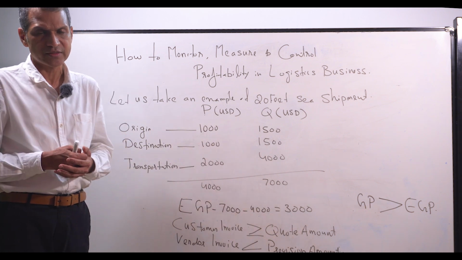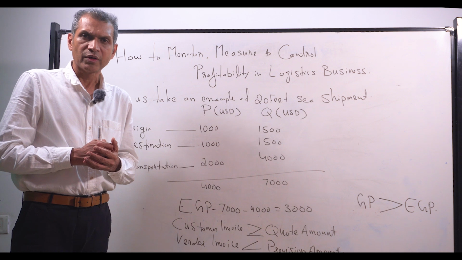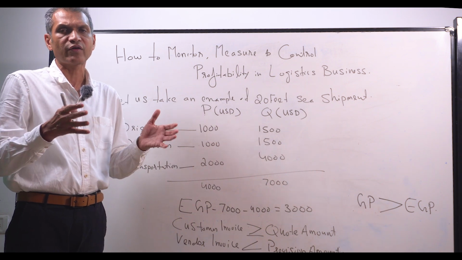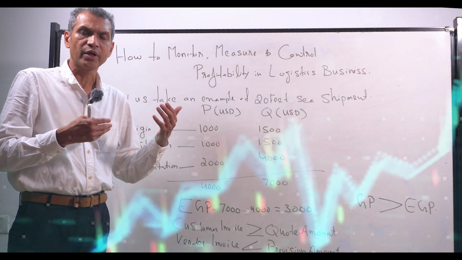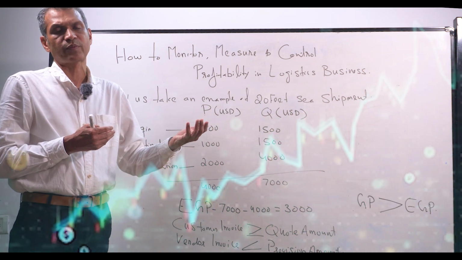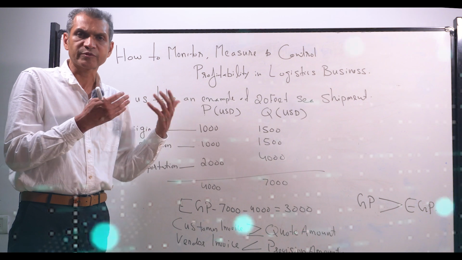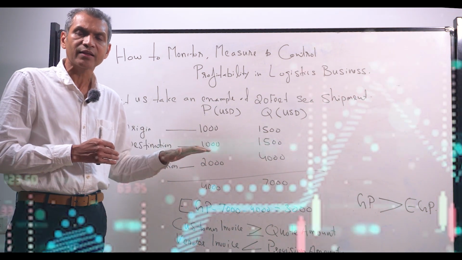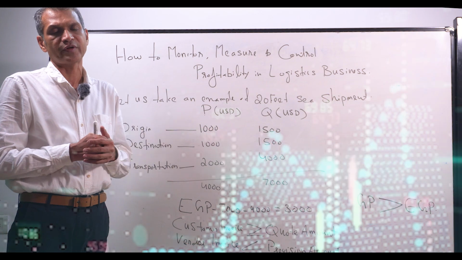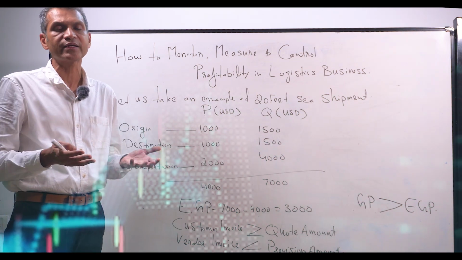As we discussed, when we are considering the profitability of a job, we have four different categories. Some jobs will be executed above the expected gross profit. Some jobs will be executed equal to the expected gross profit. Some jobs will be executed less than the expected gross profit. And some jobs will be executed at a loss. So these are the four categories.